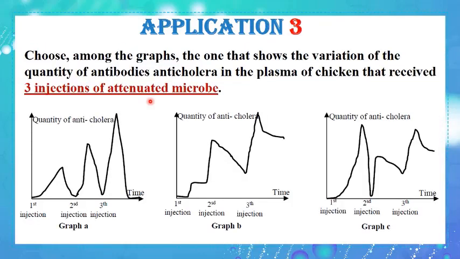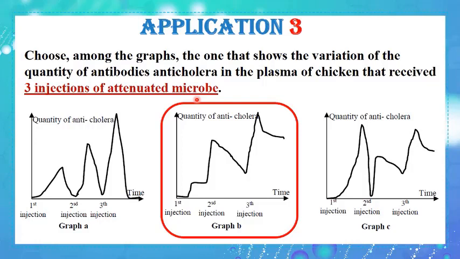Application 3. Choose among the graphs the one that shows the variation of the quantity of anti-cholera antibodies in the plasma of a chicken that received 3 injections of attenuated microbe. Please, dear students, pause the video, read and analyze the graphs very well, then choose the correct graph. Excellent. The correct graph is graph B. Let us see what is wrong in graphs A and C.